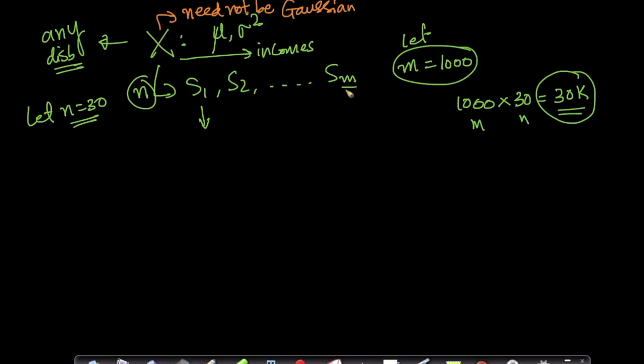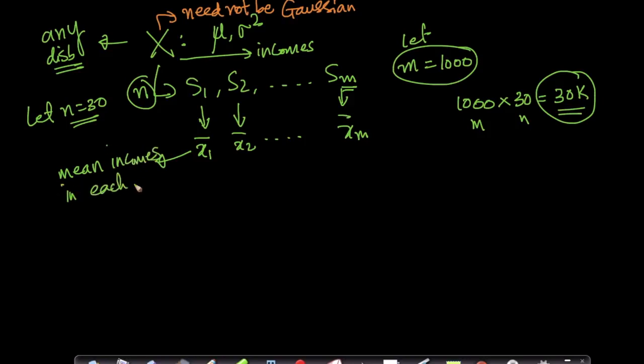I computed 1000 samples of sample size 30, which means I've literally taken data of only 30,000 people. Now, if I compute the mean of each of them, I'll get x1 bar, x2 bar, so on and so forth, xm bar. Again, these are the mean incomes in each sample. And I have 1,000 of them because m equals 1,000.